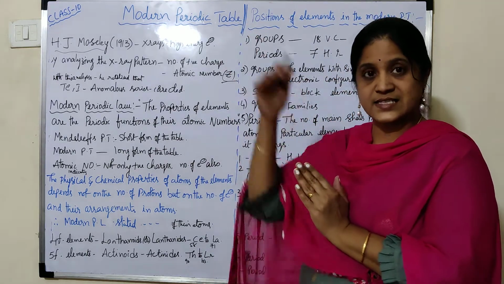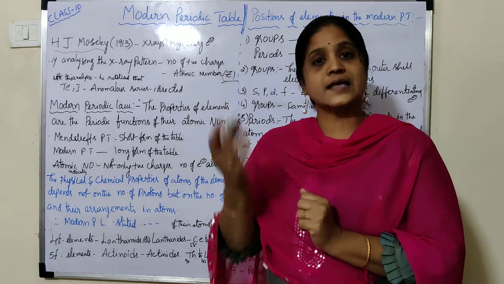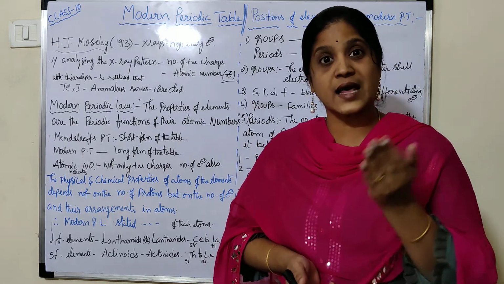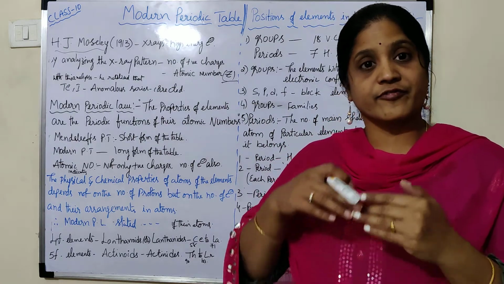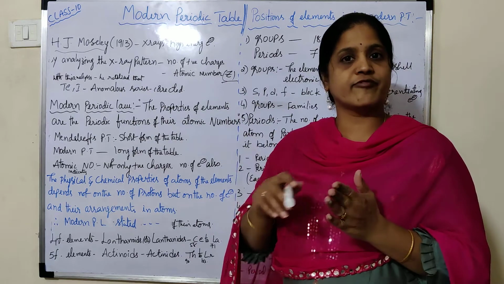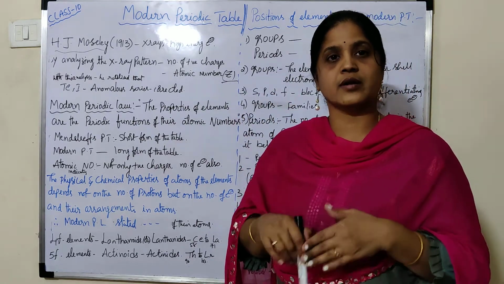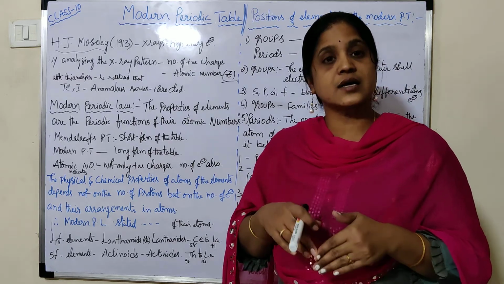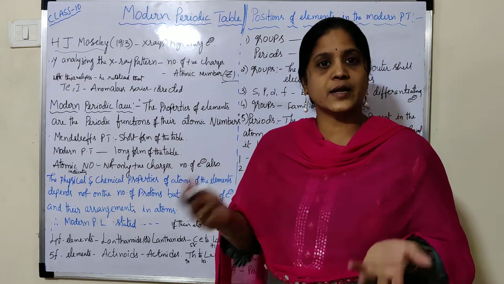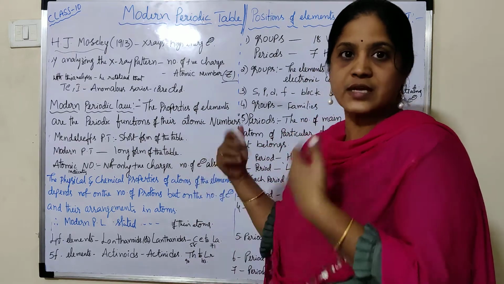If the elements are classified based on the atomic number instead of atomic weights, he could overcome the demerits and limitations.